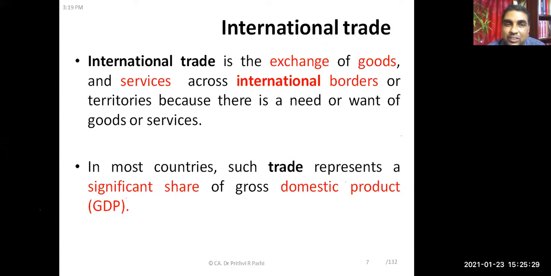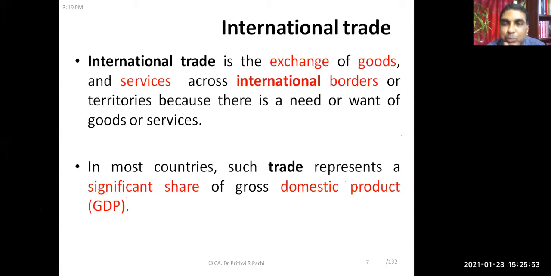Okay, so exchange of goods means you'll be selling goods and purchasing goods. Purchase is referred to as import and sale is referred to as export. It may be goods, it may be services. Goods means, let us say you are exporting iron ore, that is export of goods, right? You are importing crude oil, that is import of goods.